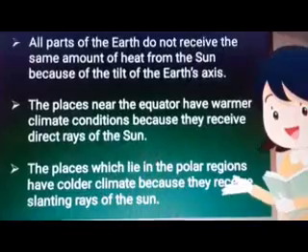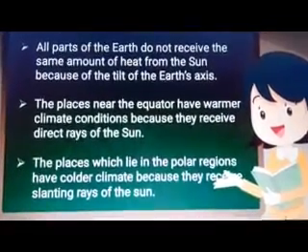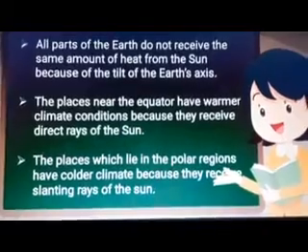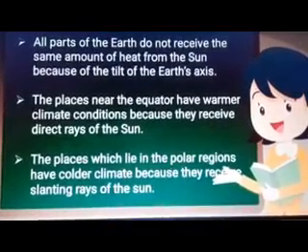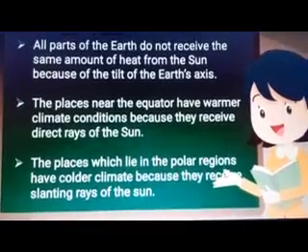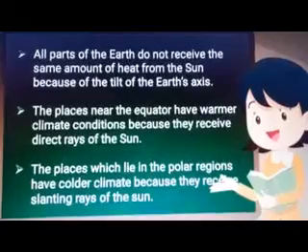As we know, places near the equator have a warmer climate because they receive direct rays of the sun. The places which lie in the polar regions, we have two polar regions, the frigid zone, North Pole and South Pole, have a colder climate, and because they receive slanting rays of the sun, the region is very cold.